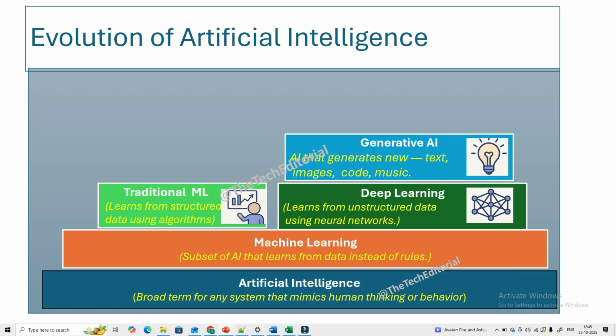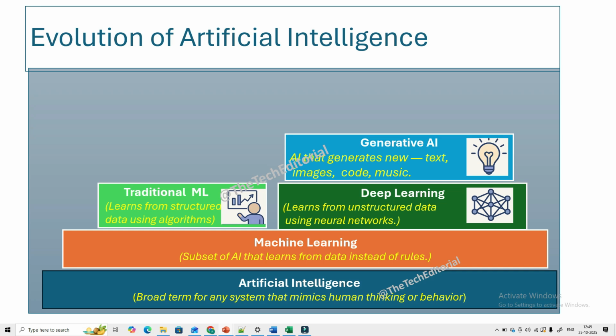And then generative AI was born. Generative AI can write an article, paint an image, compose music, generate code, and even have a natural conversation, just like ChatGPT, which you would have already used. It is still powered by deep learning underneath, but it is trained to understand context, style, and creativity. Examples are ChatGPT and DALL-E, right?